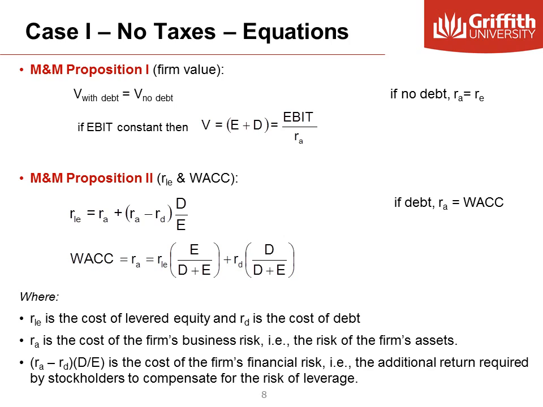As was said on the previous slide, the important point to remember is that although the cost of equity rises with increasing debt, WACC or RA stays the same. The expected return on a levered equity, RLE, is a linear function of the company's debt to equity ratio.